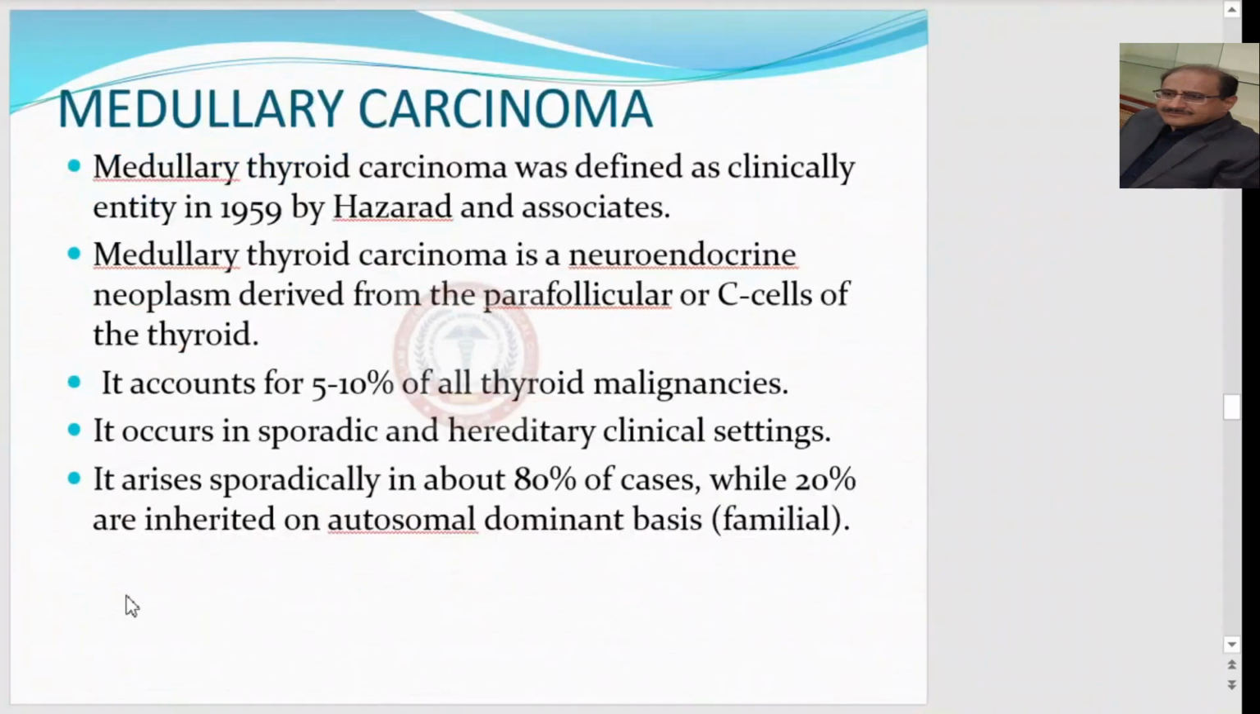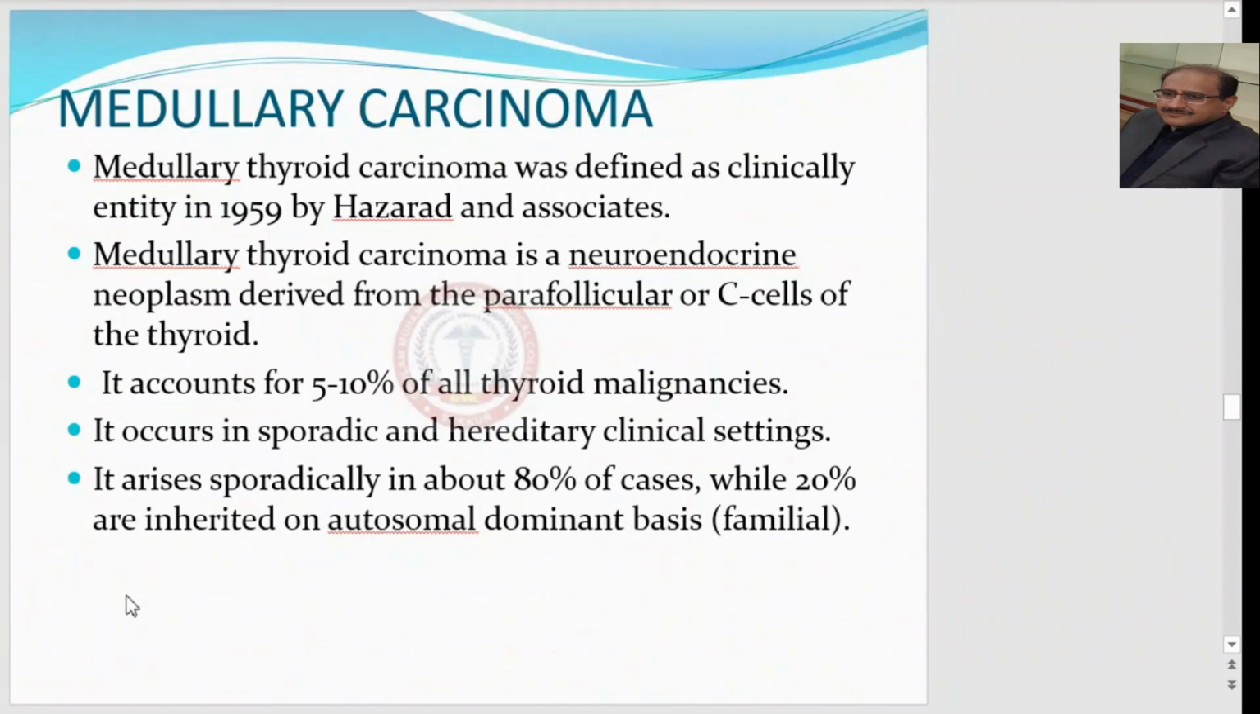Now the third type, the medullary carcinoma. Medullary thyroid carcinoma was defined as a clinical entity in 1959. It was discovered by Hazard and associates. Medullary carcinoma is a neuroendocrine neoplasm derived from the parafollicular or C cells of the thyroid. It occurs in about 5 to 10% of thyroid malignancies, and it occurs in sporadic and hereditary clinical settings.